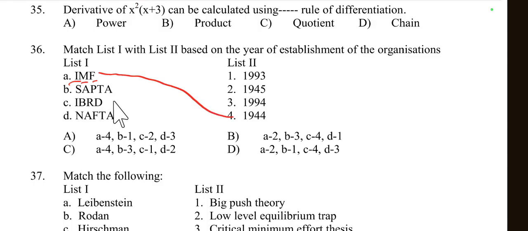SAPTA means South Asian Preferential Trading Agreement, which was established in 1993. Then IBRD, full form International Bank for Reconstruction and Development, was established in 1944.